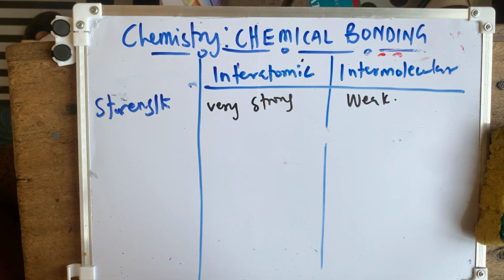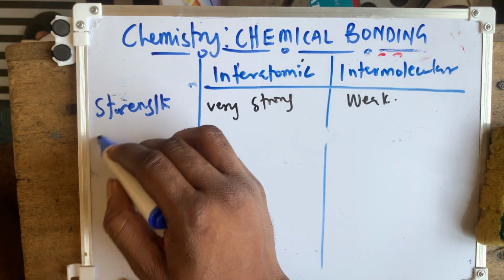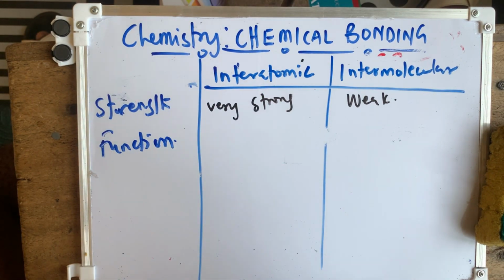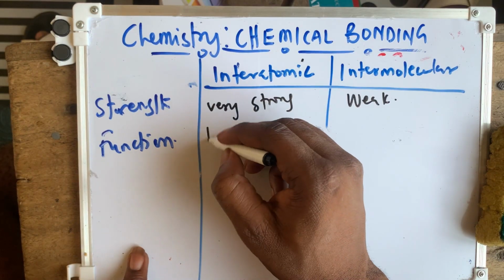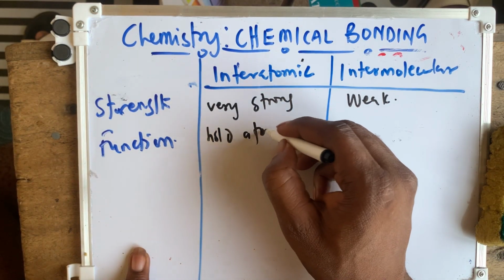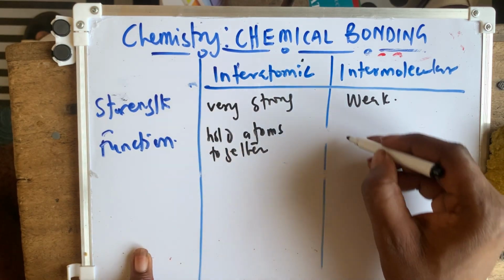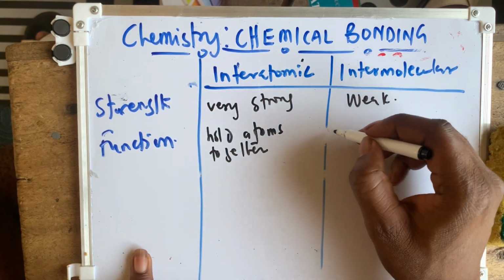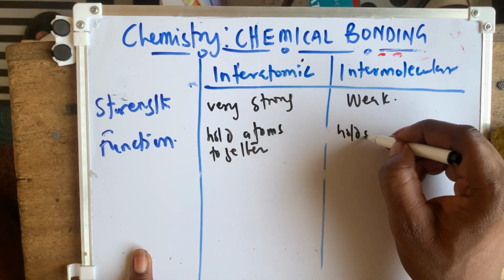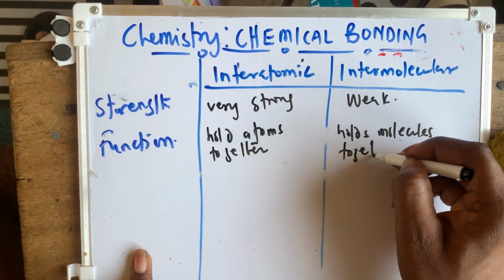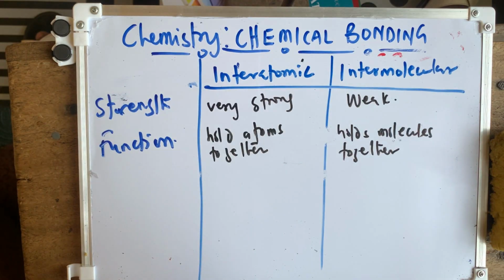So that is the first one, in terms of strength. In terms of function, the interatomic holds atoms together, but the intermolecular holds molecules together.